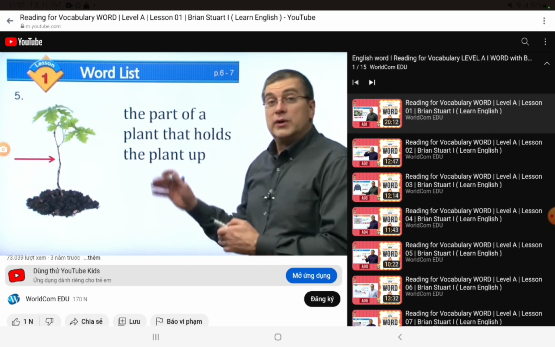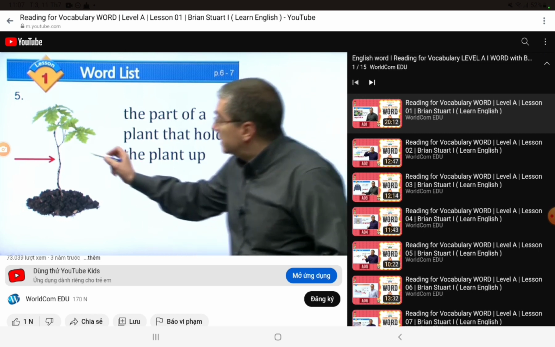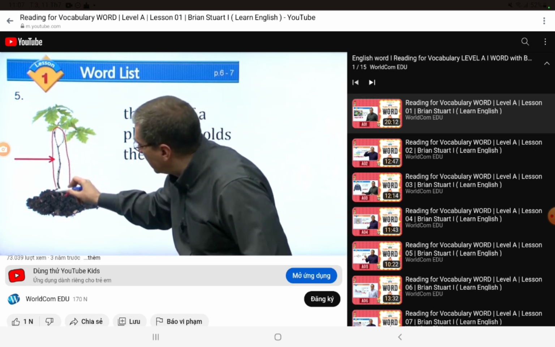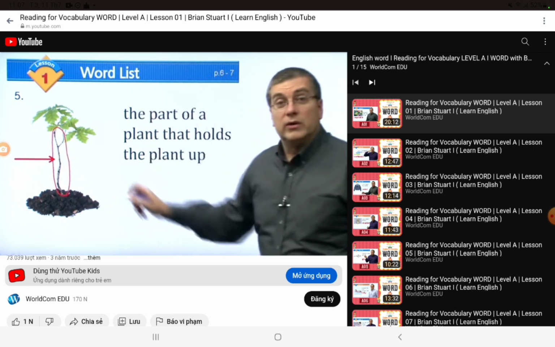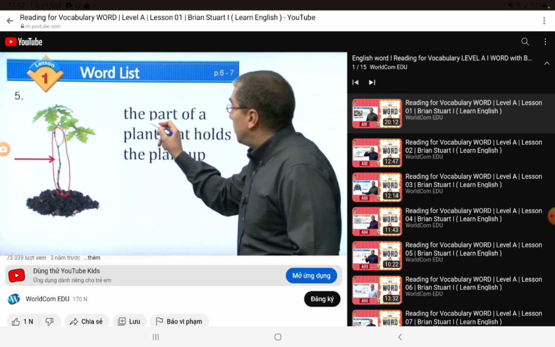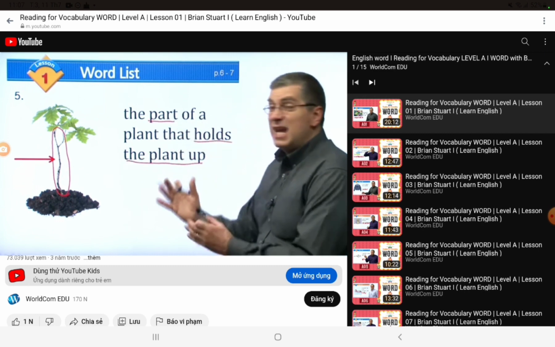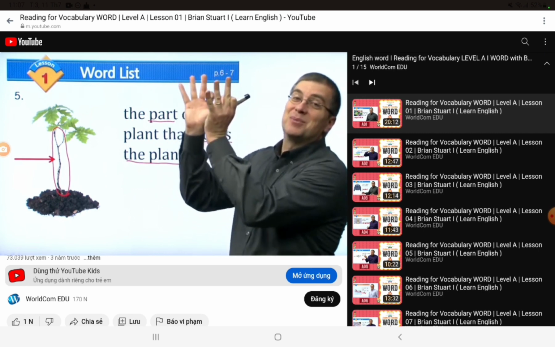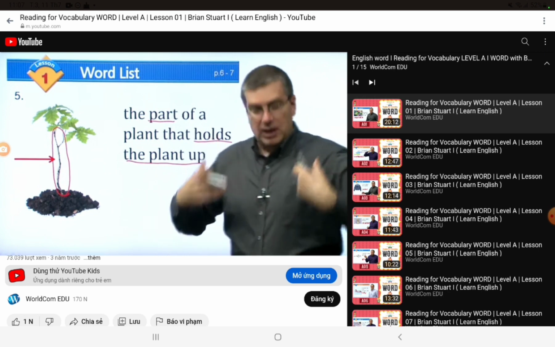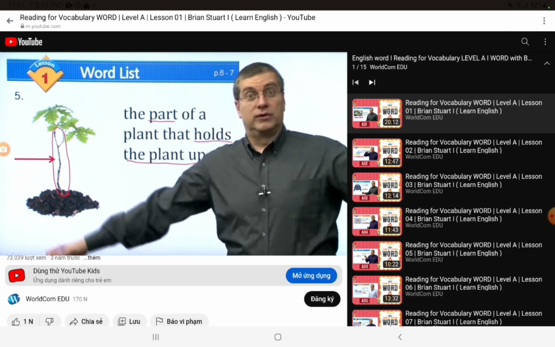So here is our definition. It says the part of a plant that holds up. You can see here that this is the part of the plant we want to talk about. It's a part of a plant that holds the plant up. So that means this part makes the plant grow up.